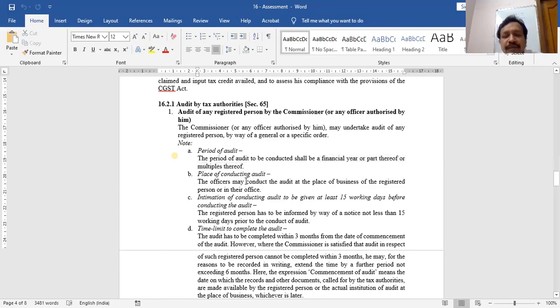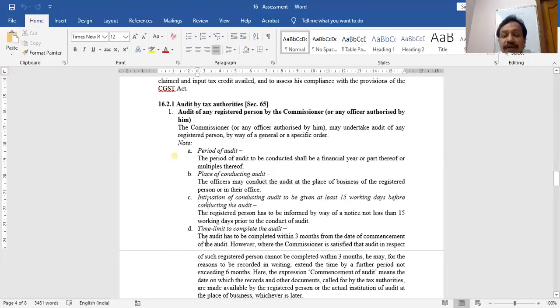Place: it will be conducted at the place of business of the registered person or at their offices. It's not that the books will be brought to the commissioner's office. Audit has to be conducted at the place of the taxpayer's business.